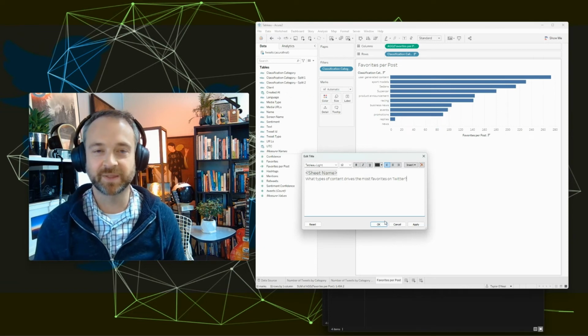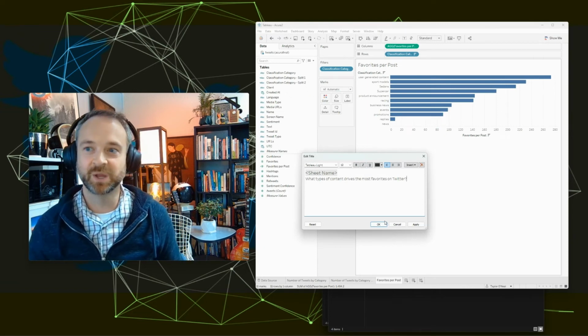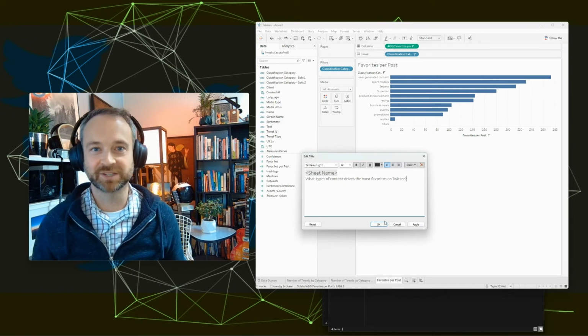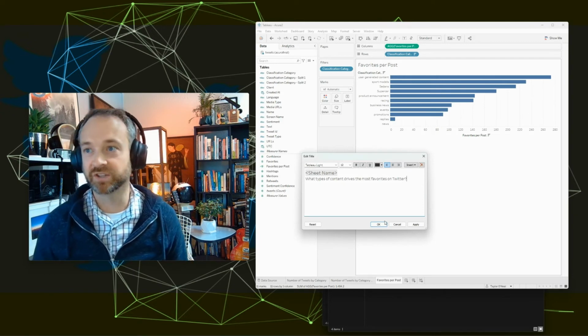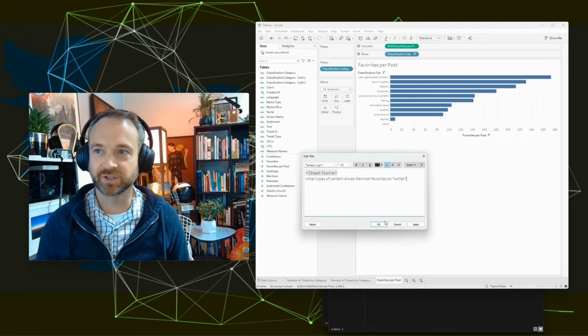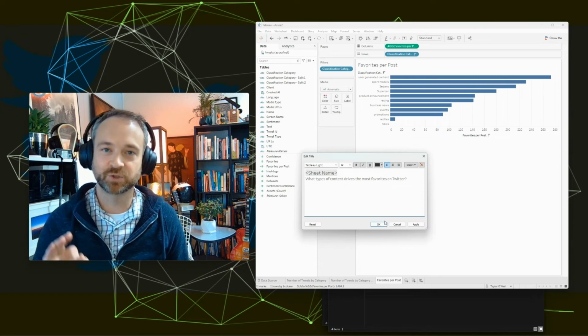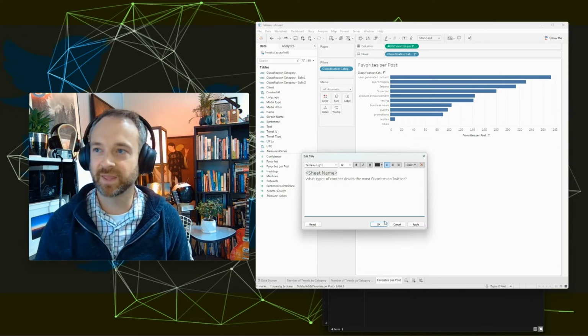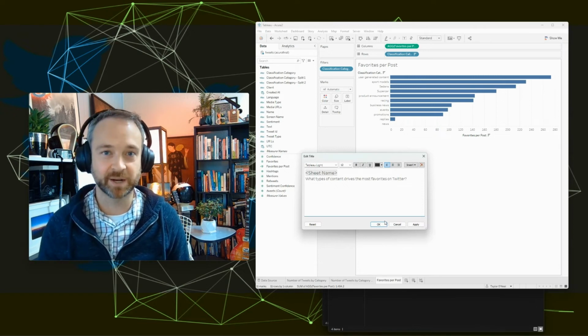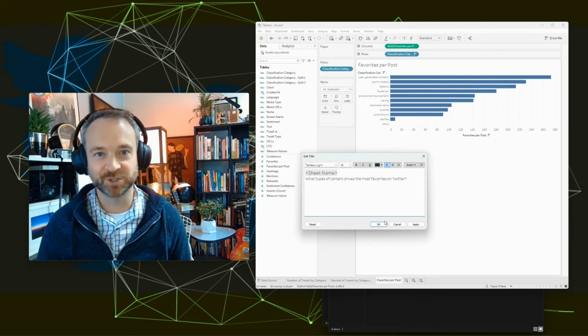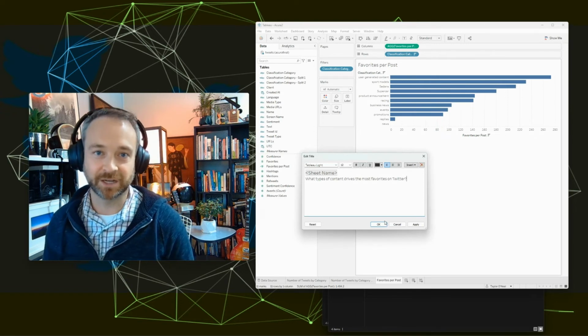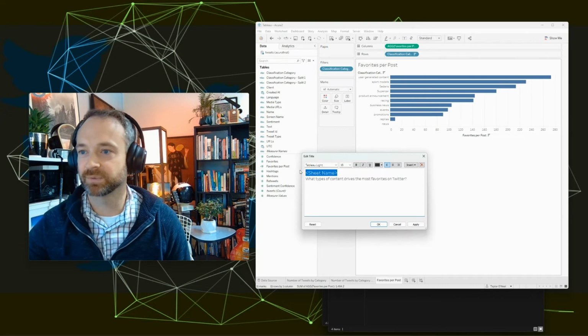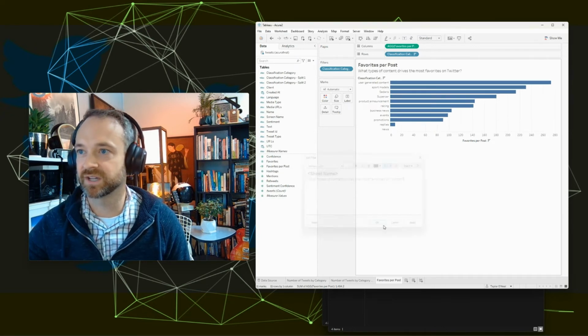They'll be fun, and they start to move towards data storytelling when you're able to bring something like that, either a question or a statement. If you already want to call it out, you could just say user-generated content drives the most favorites per post. And then they're just looking at the graph to back that up, so they have trust in your assertion that it's backed in data and true. So that's pretty fun. I'll always kind of format it a little bit and get the right sizes and everything.